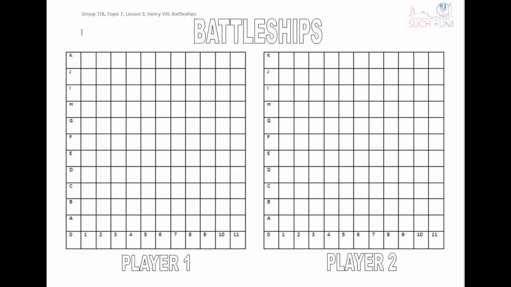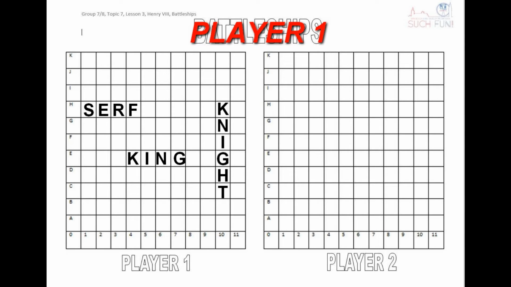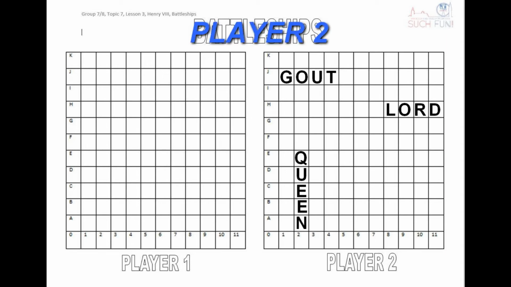And each player will fill the grid with words we've learned during the eighth lesson, either horizontally or vertically. So, for example, player 1 will put three words like surf, king, or knight. Player 2 on his sheet, and it's important that the players don't see the other player's sheet, will put other words like gout, queen, or lord. You can choose more than three words, of course, but each word will be one of your battleships.